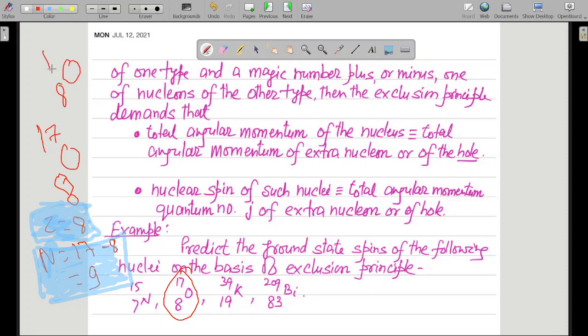Similarly, this will also fit into the same category: O 8 15. What do we have over here? We have Z equal to 8, and N equal to 15 minus 8, which will be equal to 7.